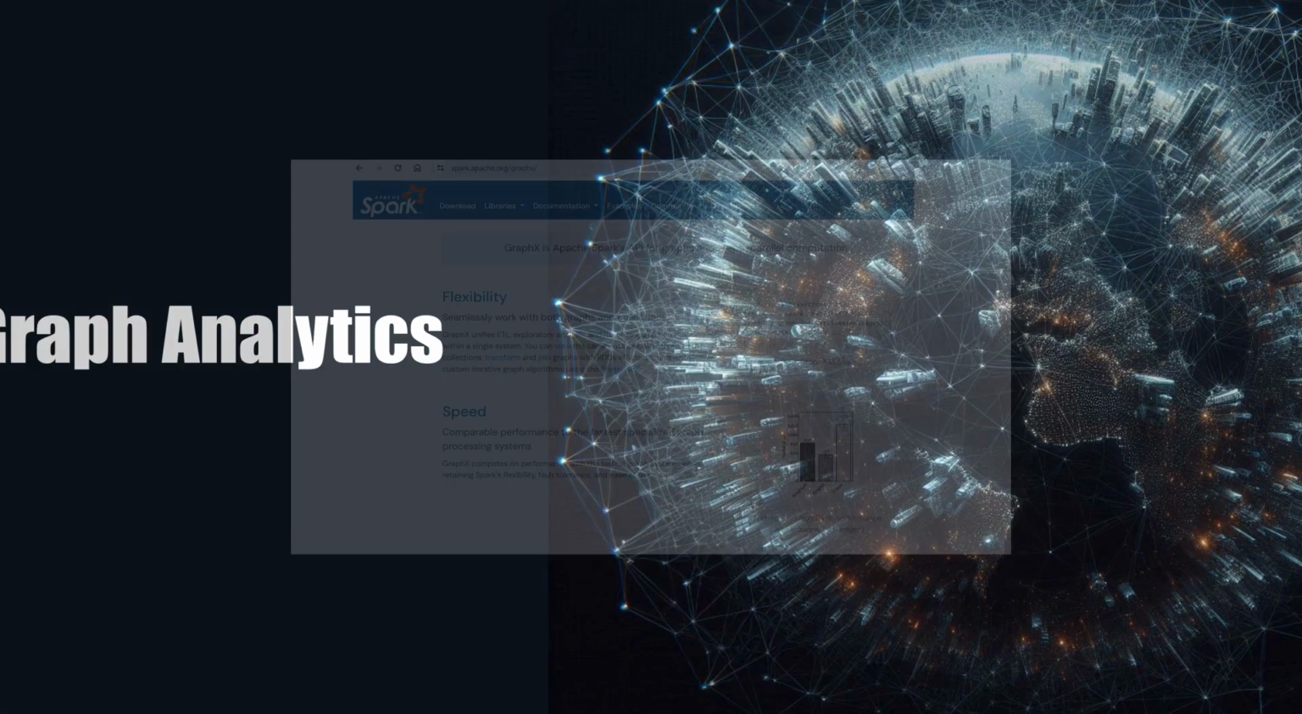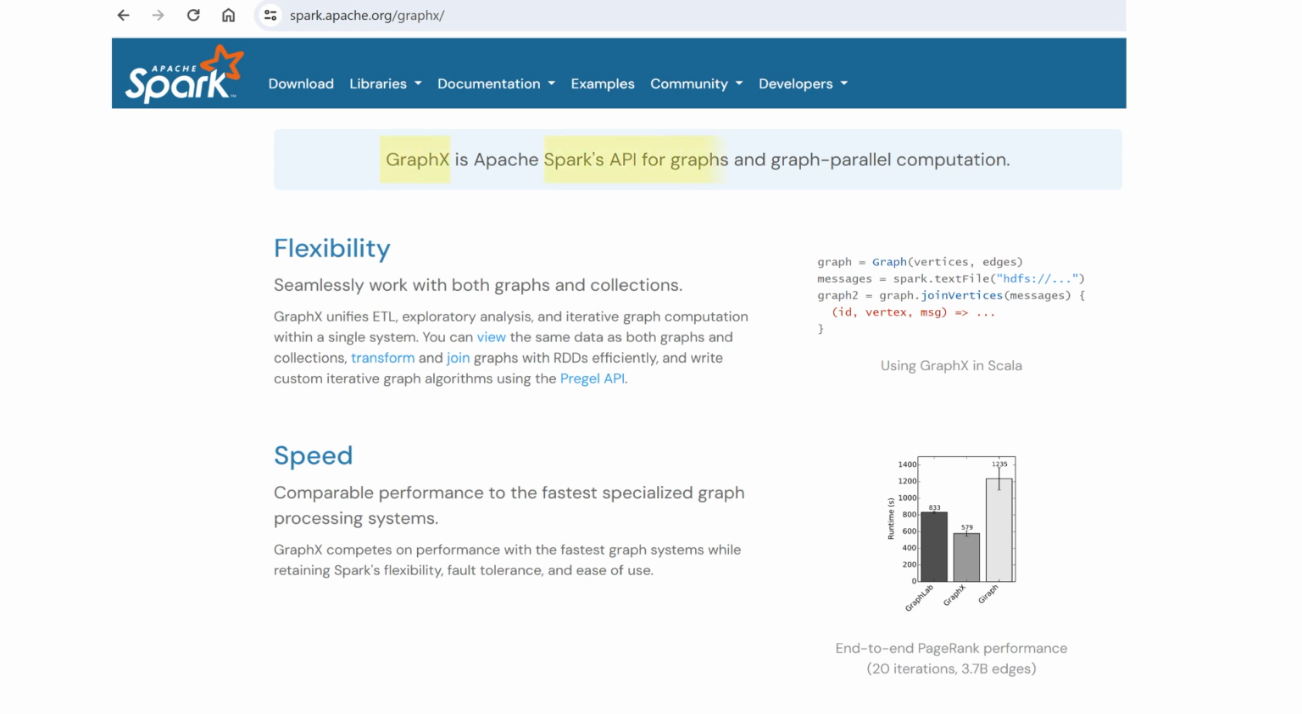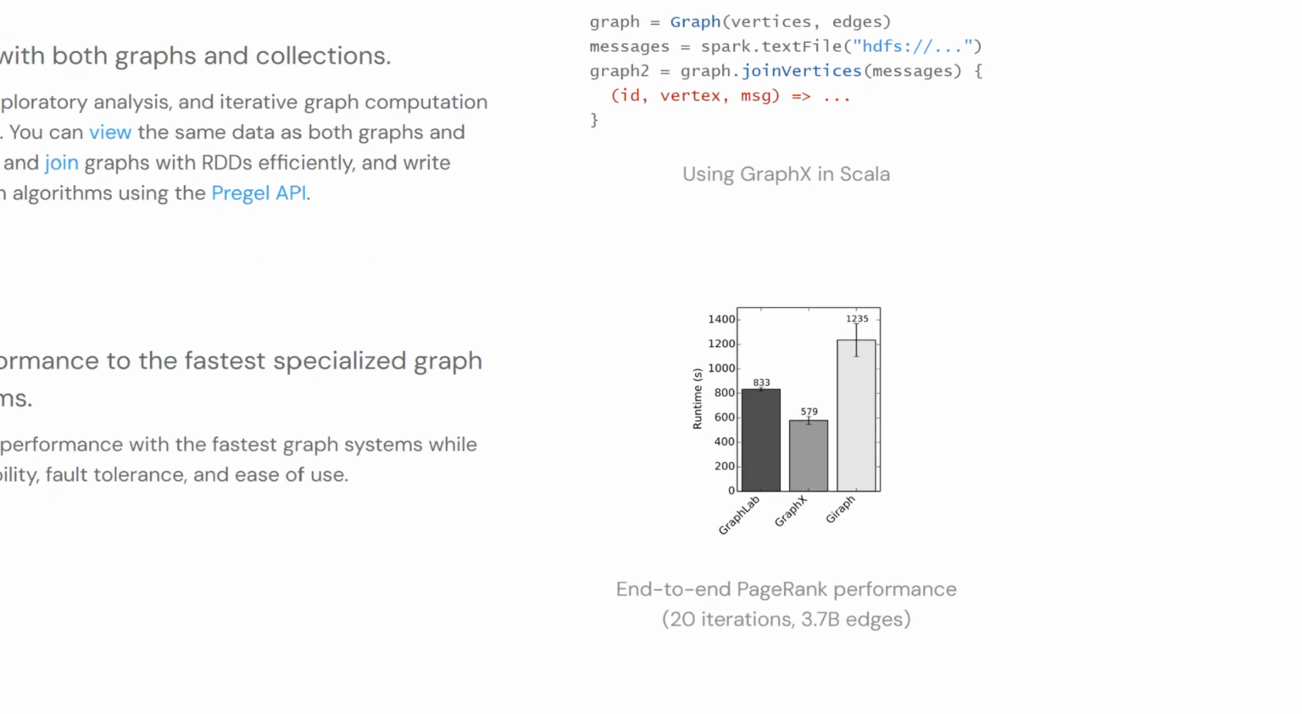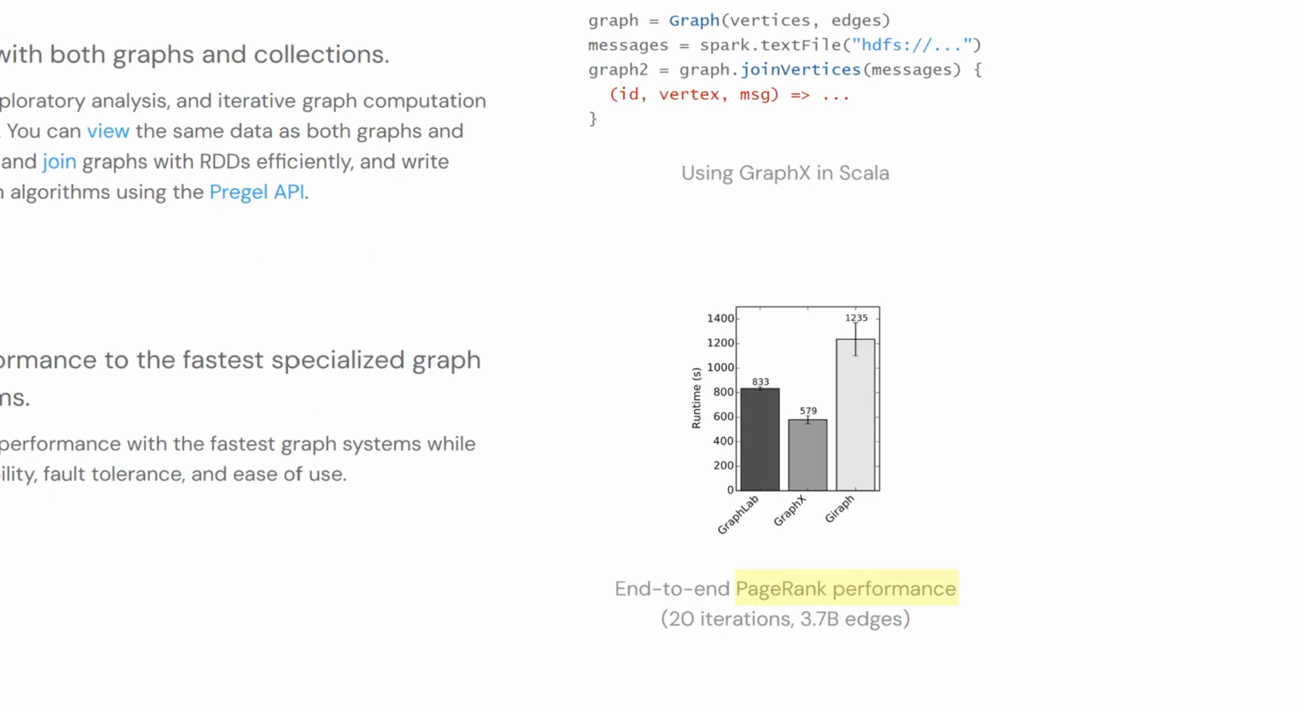Graph analytics: Spark offers GraphX, which is Spark's API for graphs and any kind of graphical computation you want to do. Basically, using GraphX, you can run different graph algorithms such as PageRank, connected components, motif finding, just listing a few out of all. There are several other algorithms you can use, and you can achieve graphical computation on your data in a very fast and distributed way. In fact, in a performance benchmark using the PageRank algorithm on a 3.7 billion edge graph where 20 iterations were done, GraphX took the least amount of time when compared with other graph processing systems.